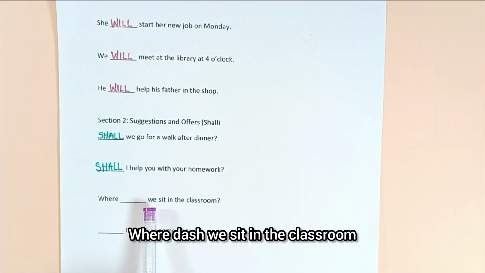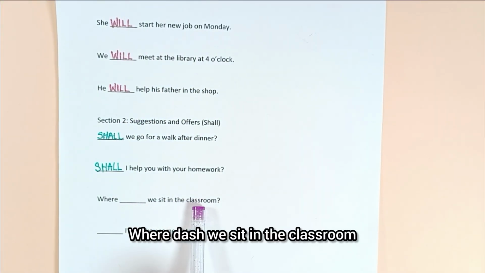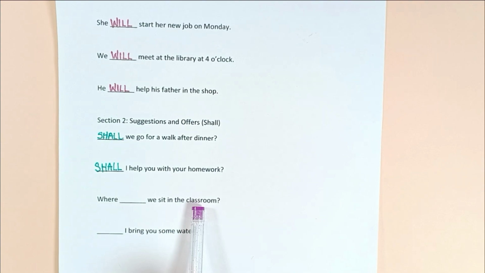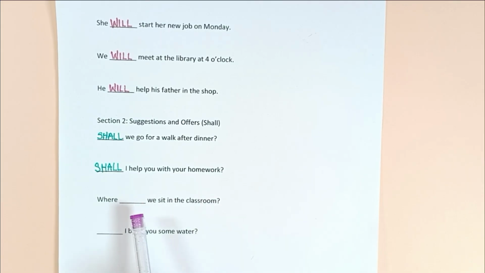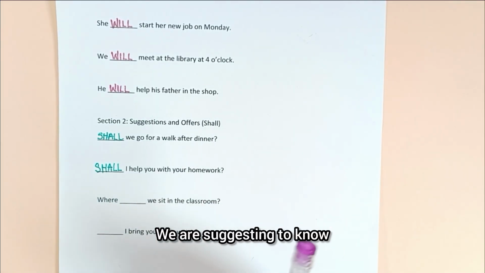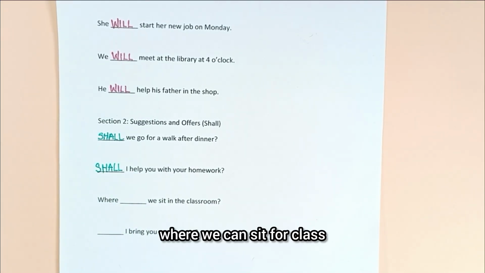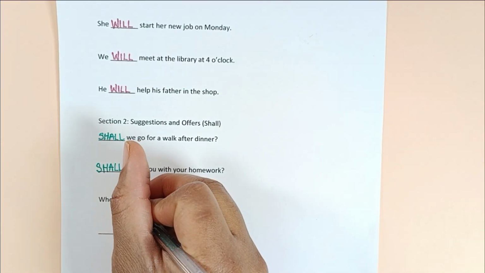Where shall we sit in the classroom? We are suggesting to know where we can sit for class.